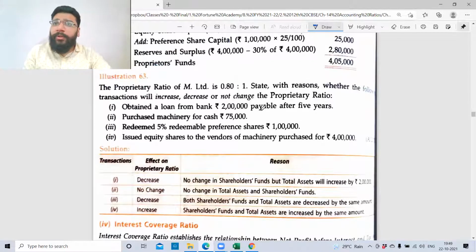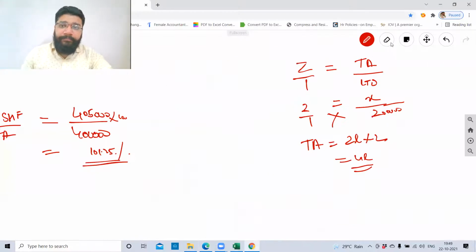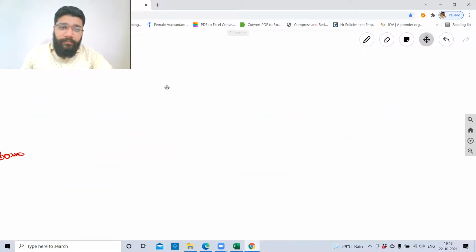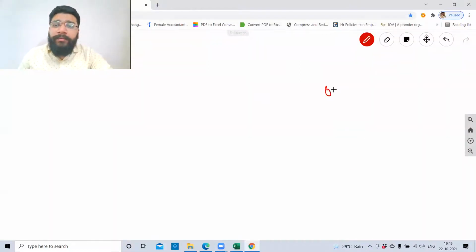63, anyone? Or manageable? One thing I'll do. Issued equity shares to vendors for purchase of machinery, 4 lakh rupees. The proprietary ratio is 0.8:1. What is 0.8?